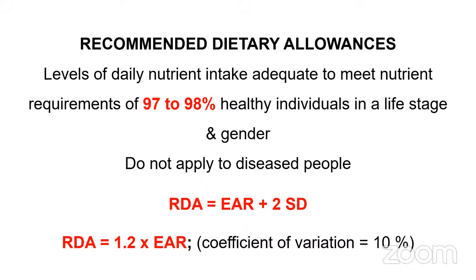So the main points that you have to remember here: RDA is adequate only for 97 to 98% of the population. It is not adequate for 2 to 3% of the population. It does not apply to diseased people. Plus, RDA can be calculated using two formulas. One is RDA equals EAR plus 2SD, or otherwise RDA equals 1.2 into EAR. Okay, clear? Is this thing clear? This formula itself could be asked in the exam.